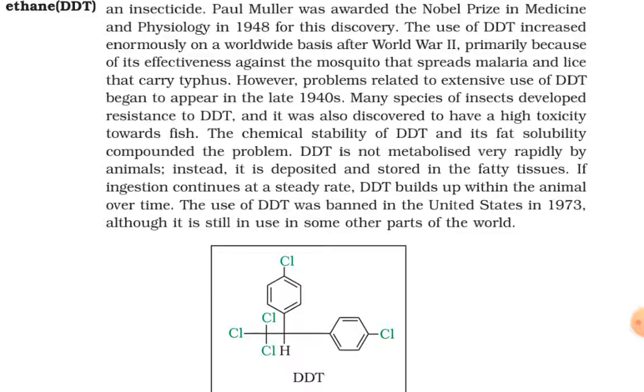DDT is not metabolized very rapidly by the animals. Instead, it is deposited and stored in the fatty tissues. If ingestion continues at a steady rate, DDT builds up within the animal over time. The use of DDT was banned in the United States in 1973, although it is still in use in some other parts of the world.